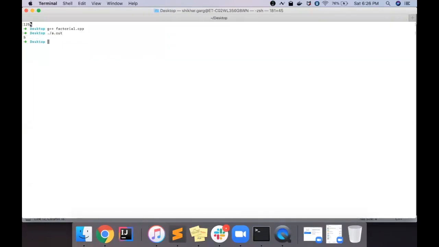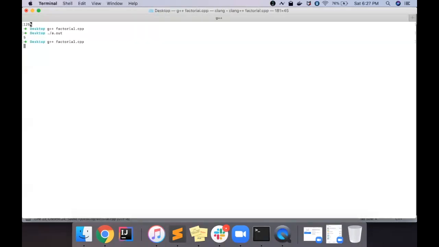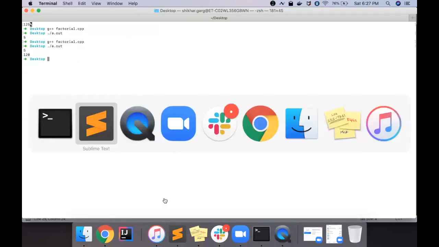So 5 factorial. Did I miss something? Oh, okay, I think I didn't print the answer. Okay, cout. So we are getting 120. It is a very basic example. Those who have studied recursion have definitely done this. Now let's come back to the recording.